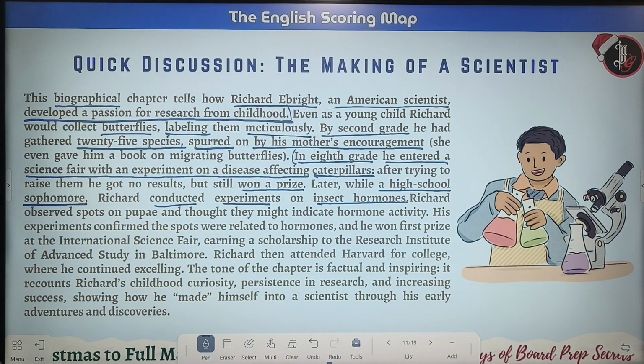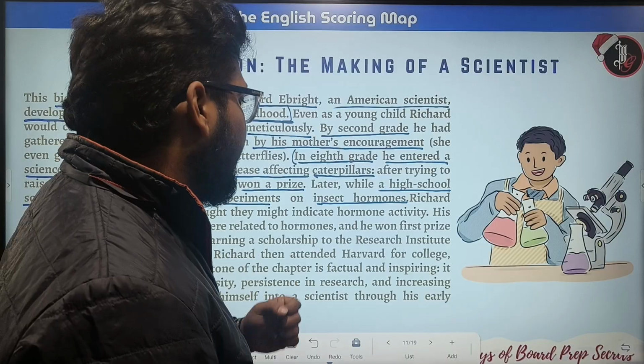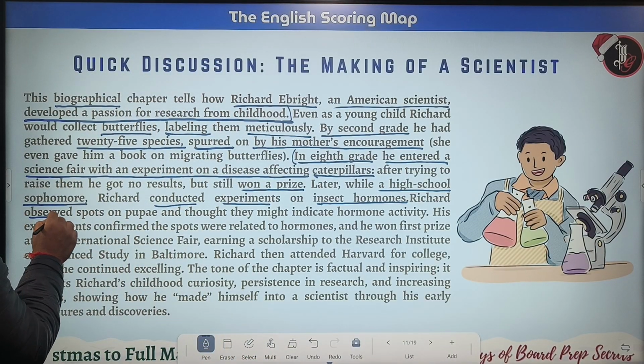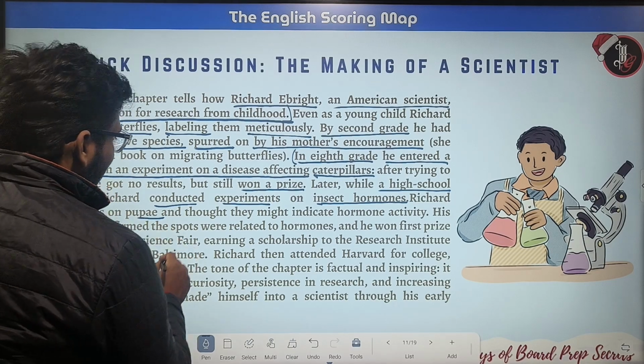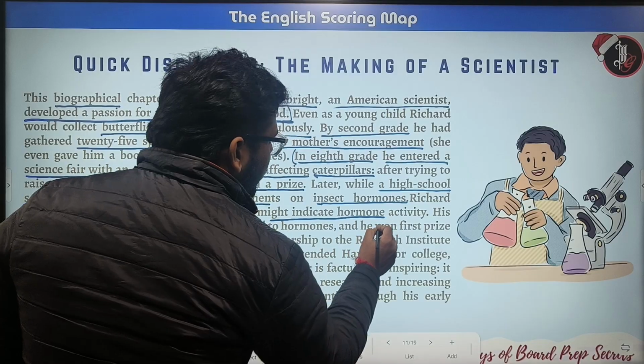Richard observed spots on pupae and thought they might indicate hormone activity.